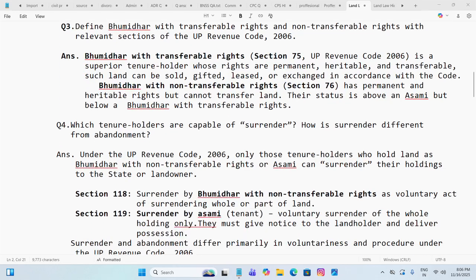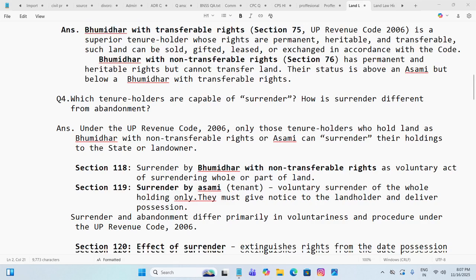Now question 4. Which tenure holders are capable of surrender? How is surrender different from abandonment? Now, under the UP Revenue Code, only those tenure holders who hold land as Bhumidhar with non-transferable rights or Assami can surrender their holdings to the state or the landowner.